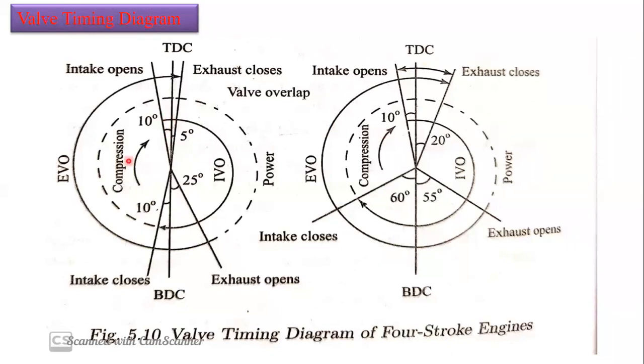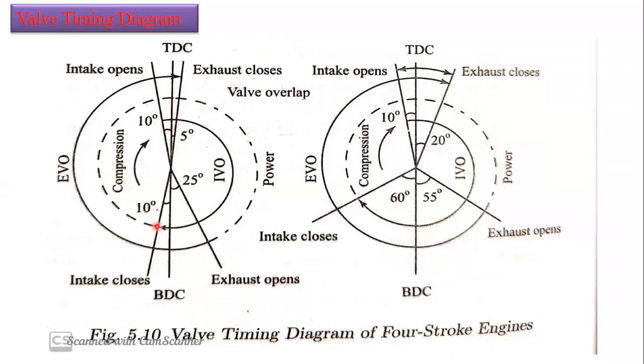Whether it is a high speed engine or a low speed engine, for both types of engines we open just 10 degrees before TDC, to ensure that the intake valve is completely open when the piston reaches top dead center. So that's why we open 10 degrees before TDC. Okay, next coming to the intake valve closing.